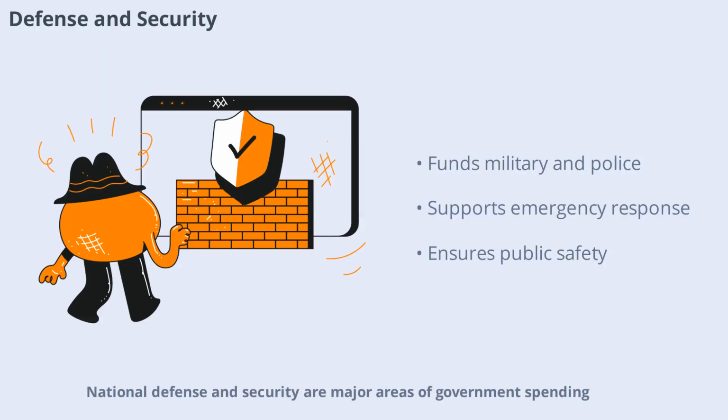National defense and security are major areas of government spending. Taxes pay for military forces, emergency services, and disaster response. These services protect citizens and maintain stability. While defense spending can be controversial, it remains a key responsibility of governments to ensure safety and preparedness for emergencies.